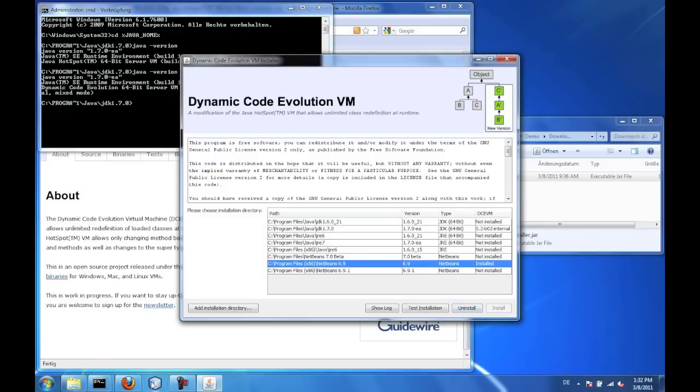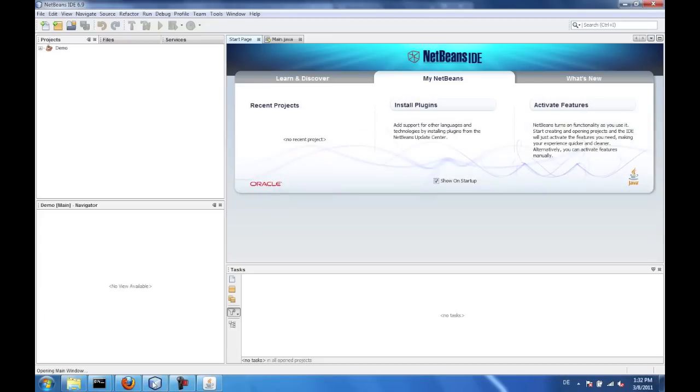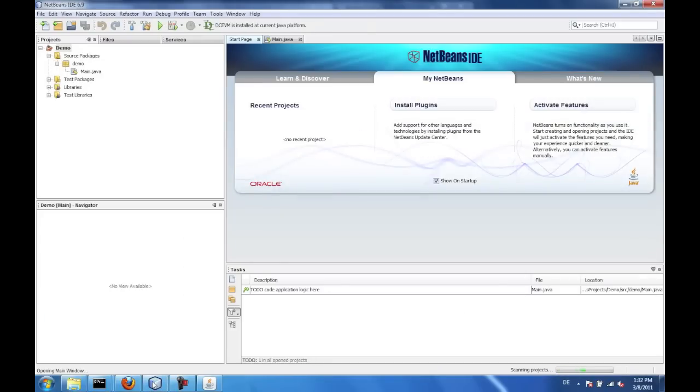Let's start NetBeans to see if the plugin is correctly installed. Now you can see the plugin in the toolbar. By clicking on it, you get the DCE VM installation infos.